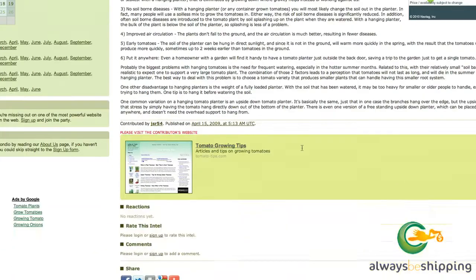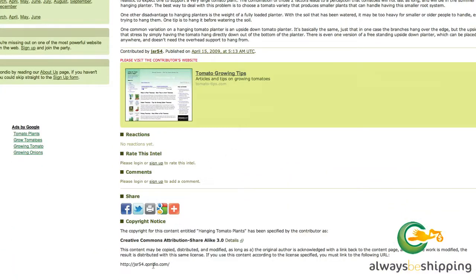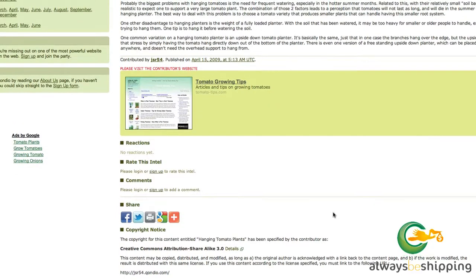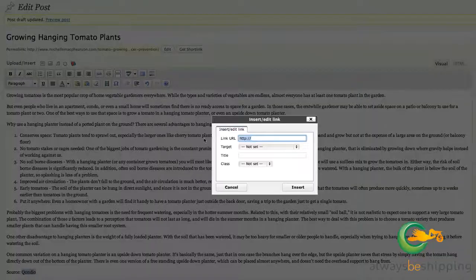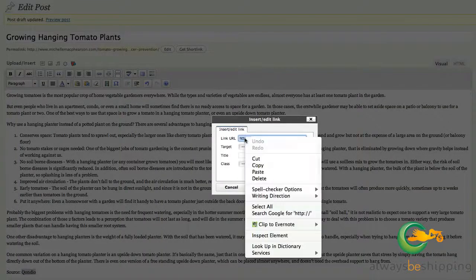Now, we still need the link back. So coming back over here, copyright notice, and if you use this content according to the license, which is that it may be copied, distributed, and modified as long as the original author is acknowledged with a link back to the page, and we will absolutely acknowledge this gentleman's work, and we'll add a line source, and link to that author's content so that he continues to get the benefit of having published that content.